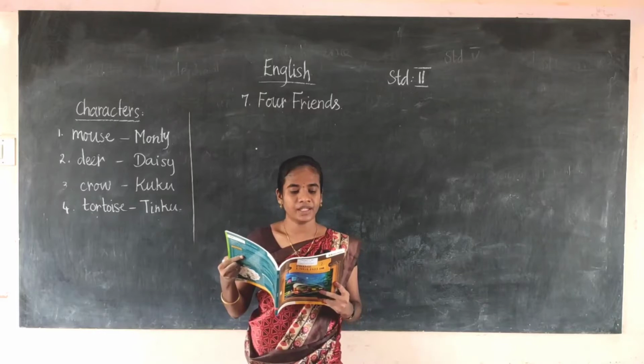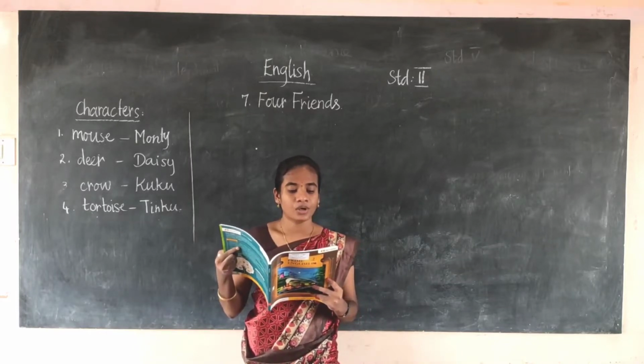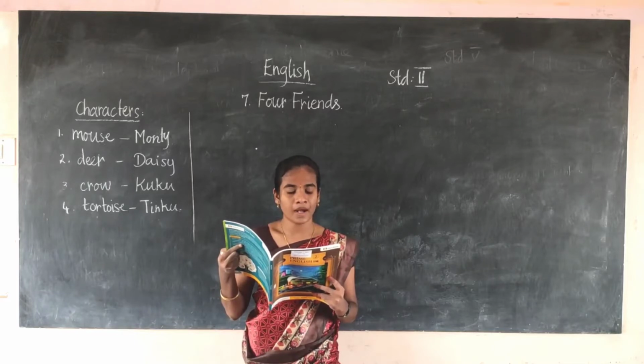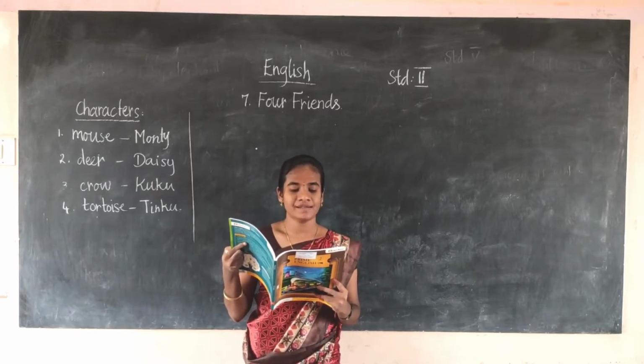Cuckoo: When will we play? Monty: Let us wait for Daisy. Cuckoo: She should have come by now. Tinku: I am worried. I hope she is safe.